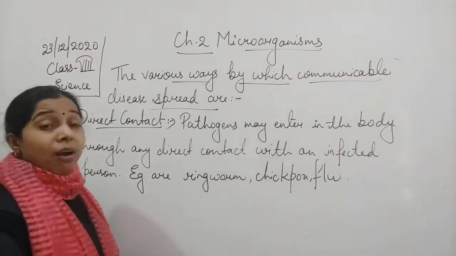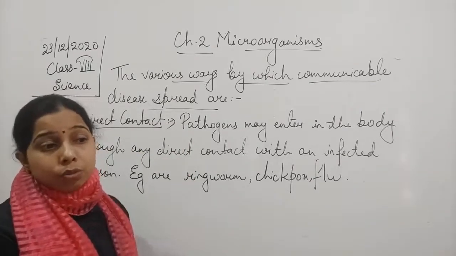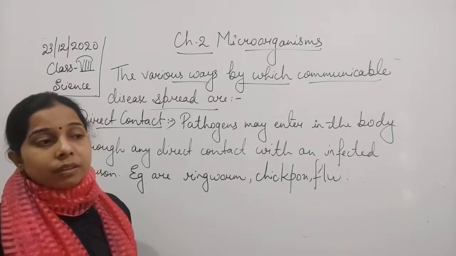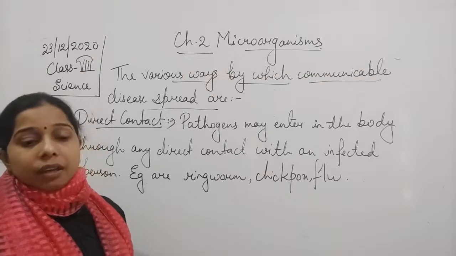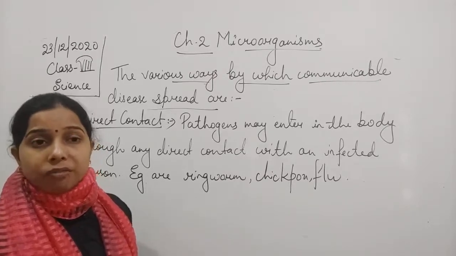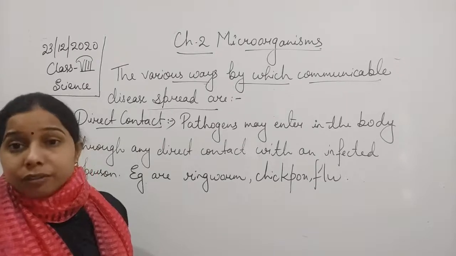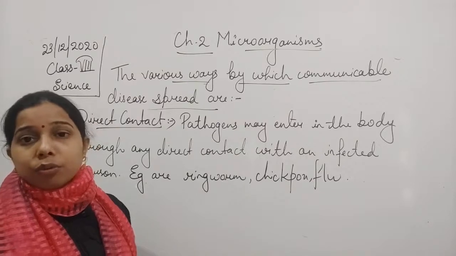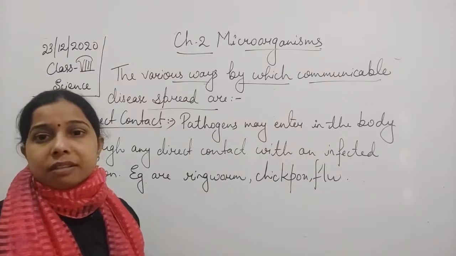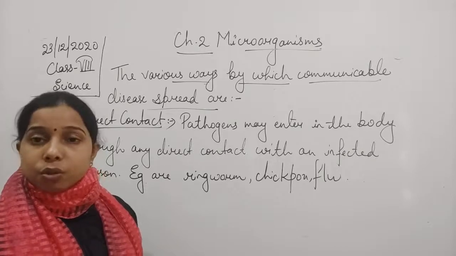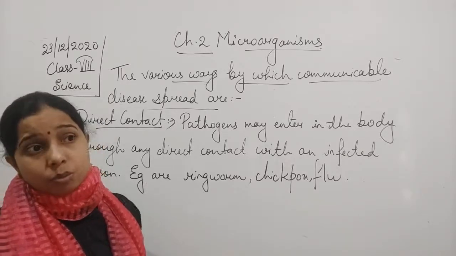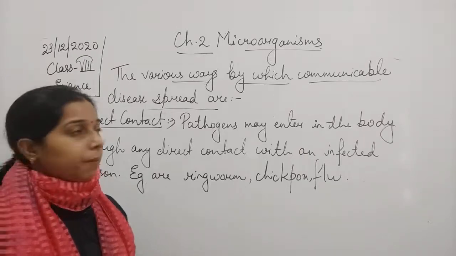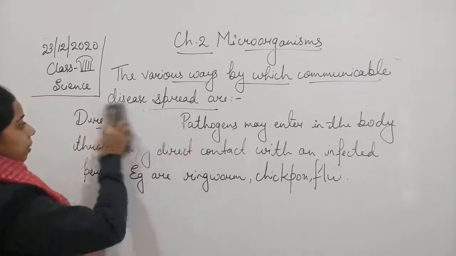Even you have seen the house flies. So house flies used to sit on an infected person. They used to sit on the infected place also, and after that they used to sit on a healthy person or a healthy food, and may get the healthy food infected, and finally it will cause the infection to the person also. So we can say that not only the mosquito but house flies are also responsible for making a person sick. Okay, so we can write it: insects.